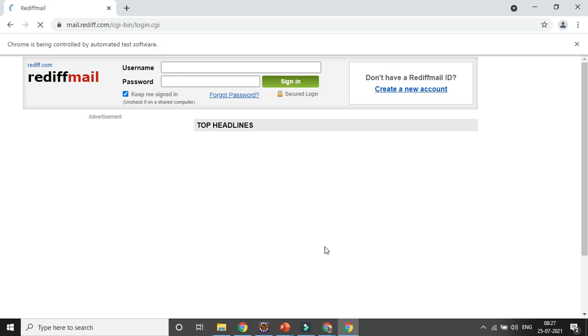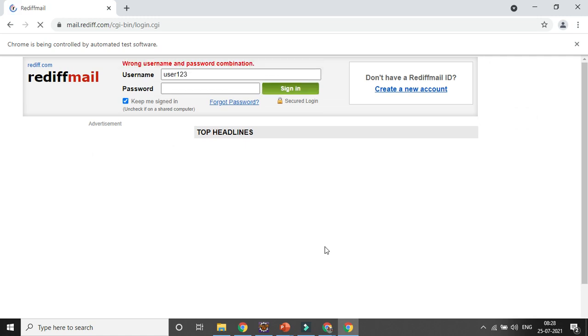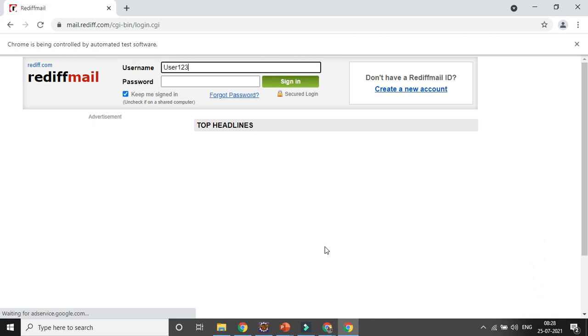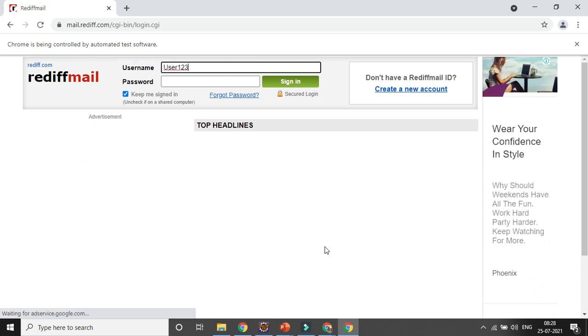After that, it will go to the second test case, enter the username and password fields, and click on the forgot password link, and in the console you can get to know everything. That is my first test case run, and it goes on to the second test case, entering the username and password fields and clicking the forgot password link. So you can just add whatever test cases are required and run them.